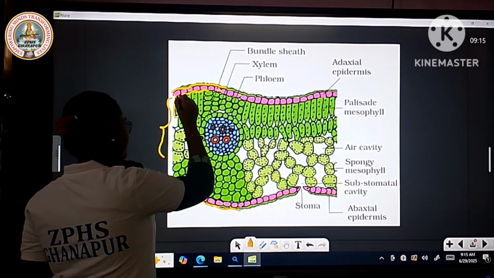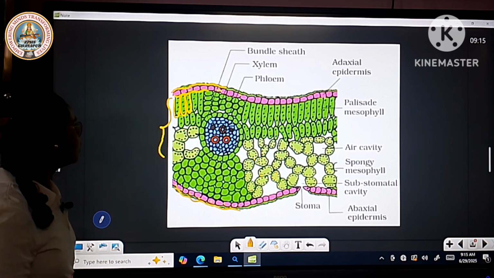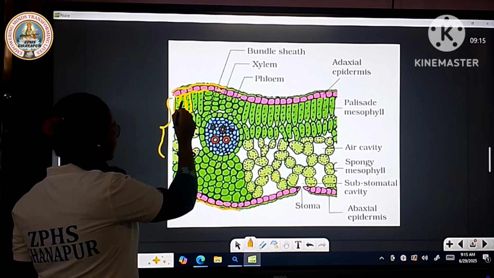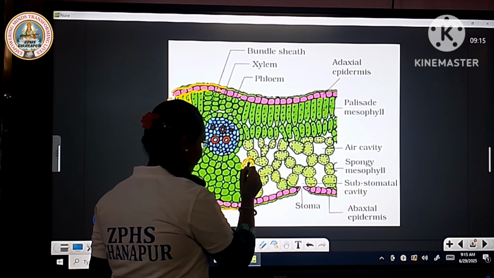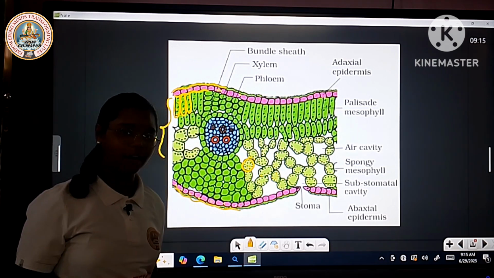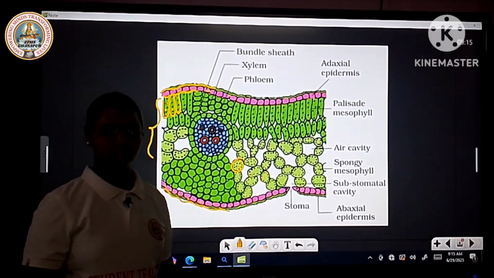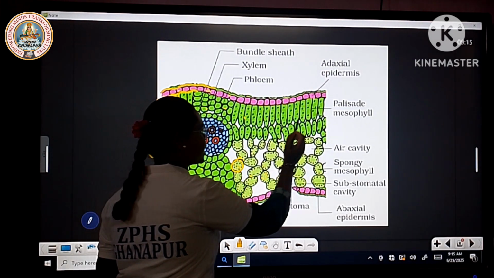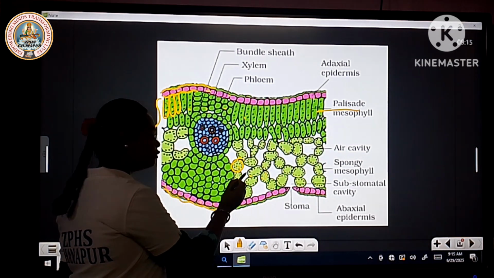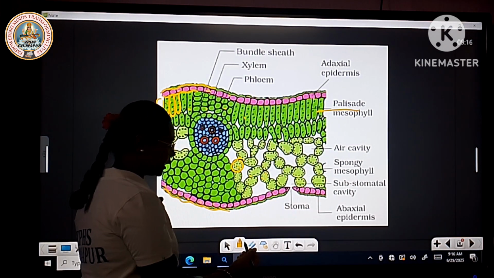This is the palisade parenchyma. Palisade parenchyma cells have dot-like structures called chloroplasts. Spongy parenchyma cells also have dot-like structures, also called chloroplasts. Cells which are arranged in sequence are called palisade parenchyma, and those arranged without sequence are called spongy parenchyma.